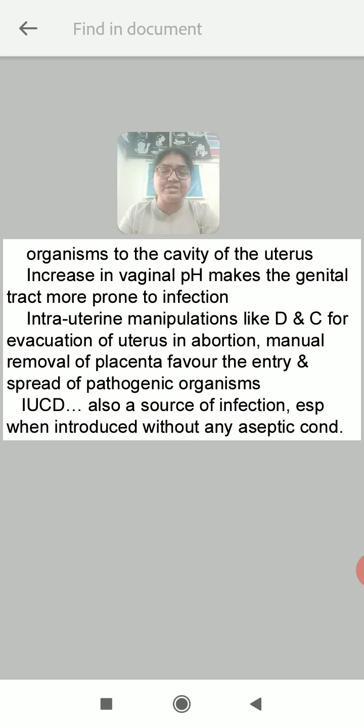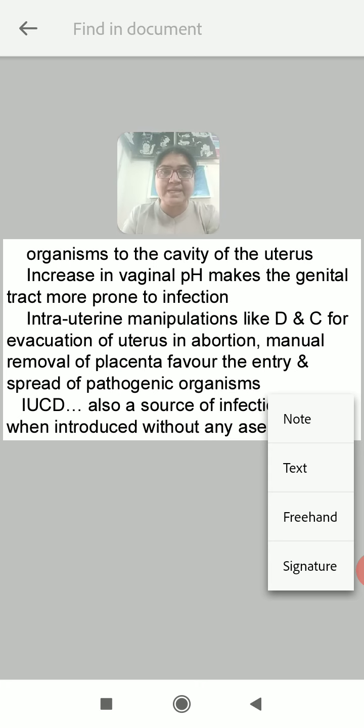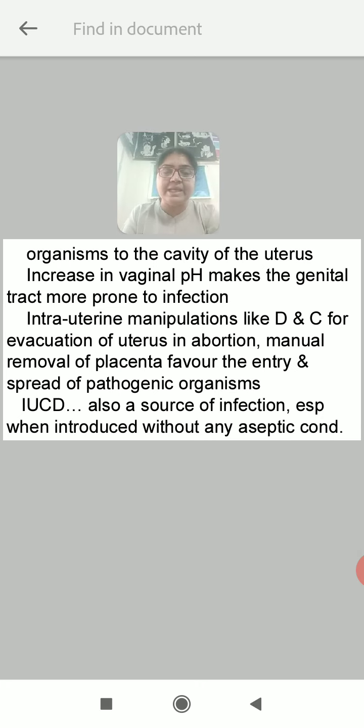Intrauterine manipulations like DNC, that is dilatation and curettage, for evacuation of the uterus in abortion, and manual removal of the placenta favor the entry and spread of pathogenic organisms, because when aseptic precautions are not maintained, the organisms may ascend and affect the internal genital tract, or you can say the deeper genital tract.